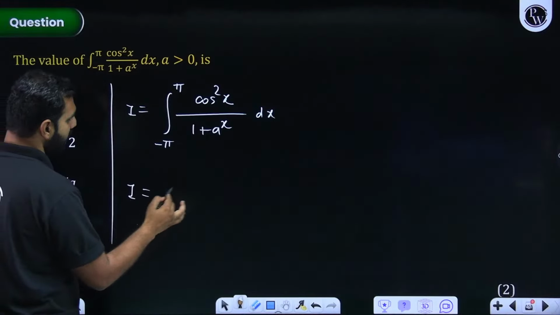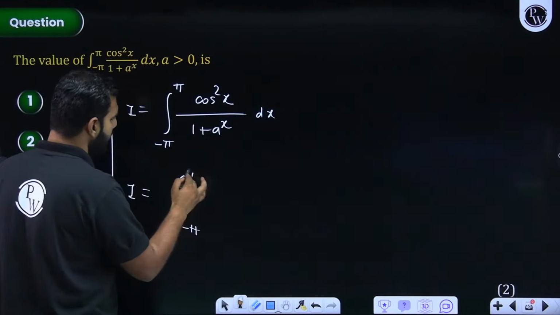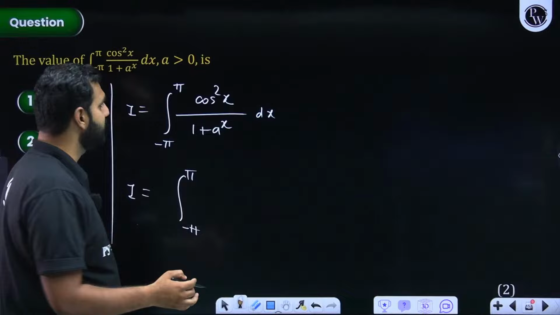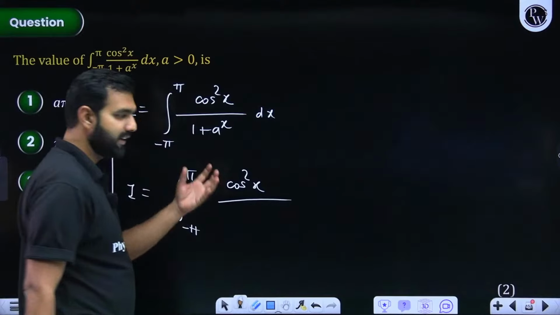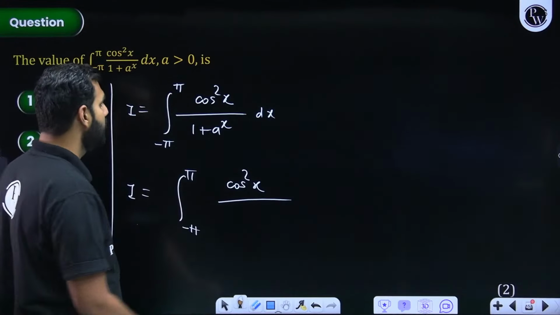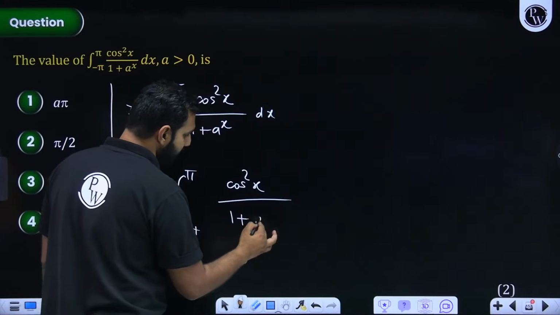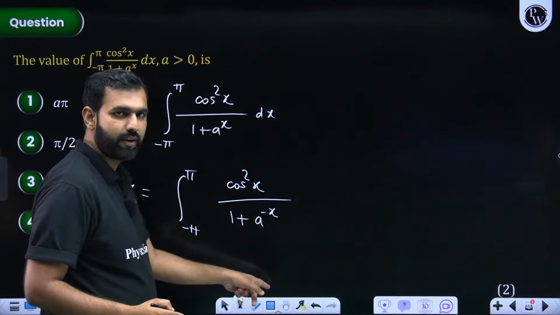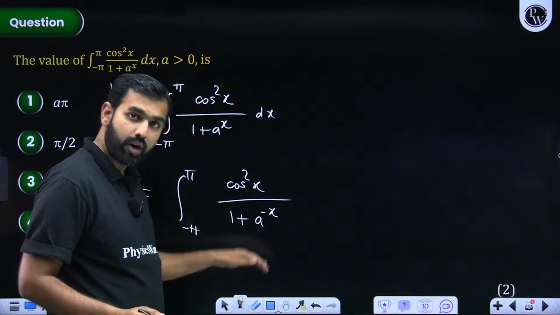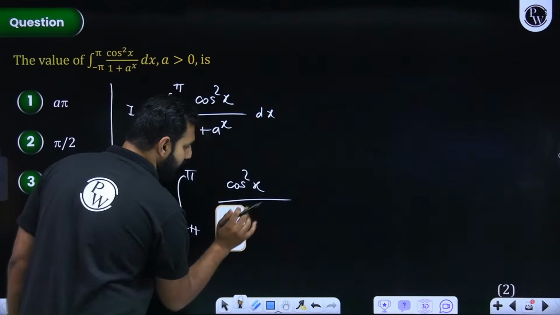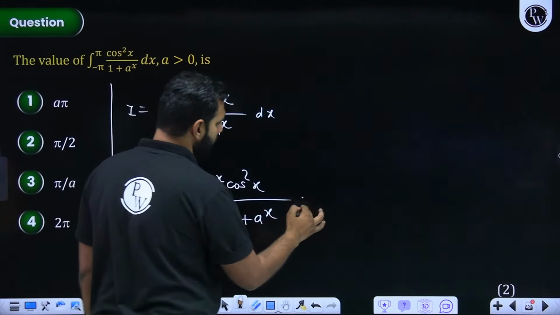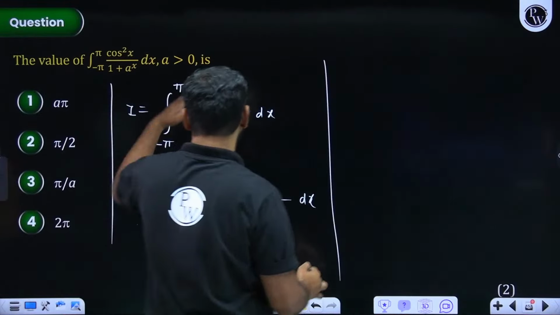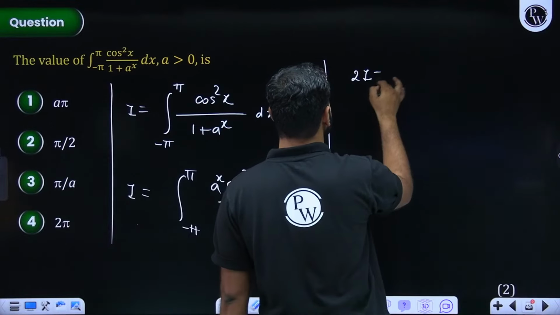So I, as per King's property, will be again the integral from minus pi to pi. But if I substitute x by minus x here, it will still be cos square x, because cos x is already an even function and it is squared. But it will be 1 plus a to the power minus x. That will be 1 by a to the power x. A to the power x plus 1 upon a to the power x. So it will become 1 plus a to the power x whole times a to the power x in the numerator. So if I add both of these, I plus I will be left with 2I.